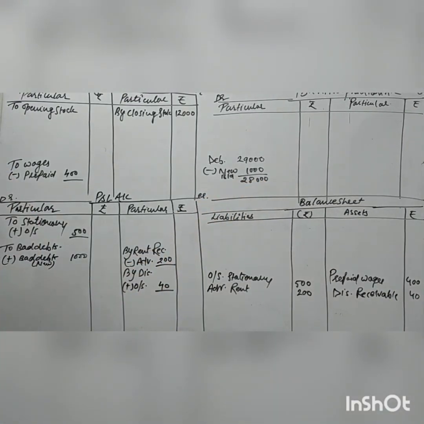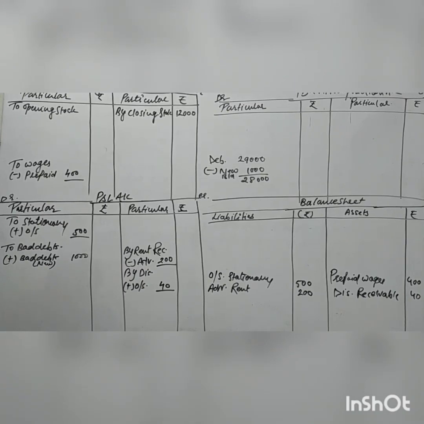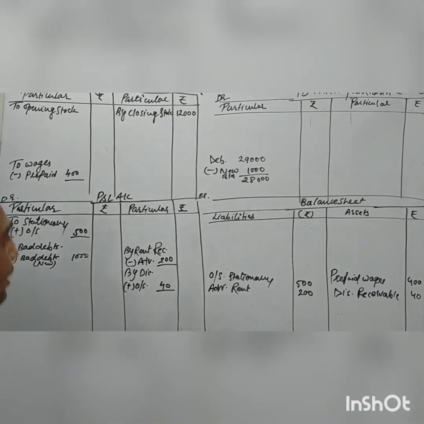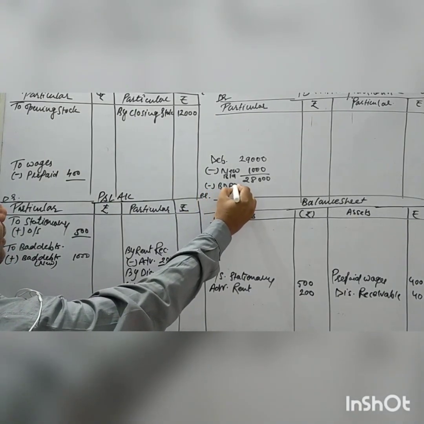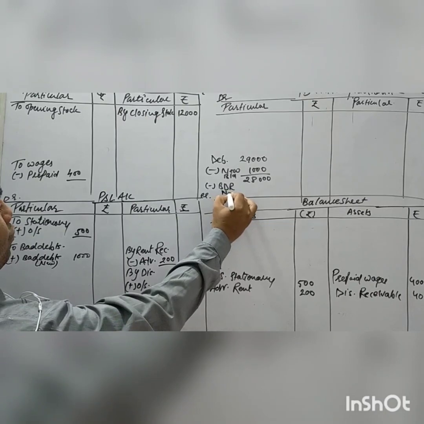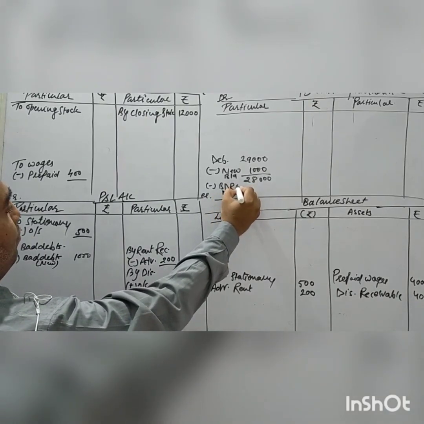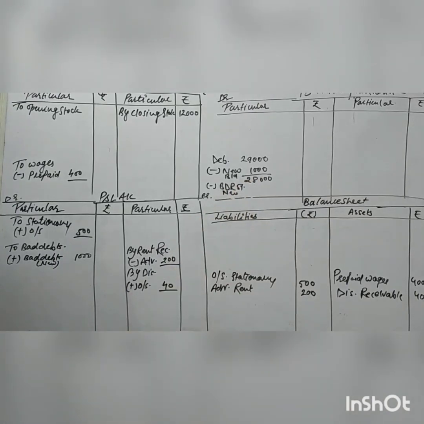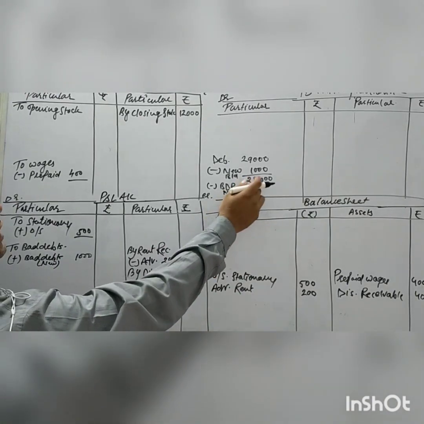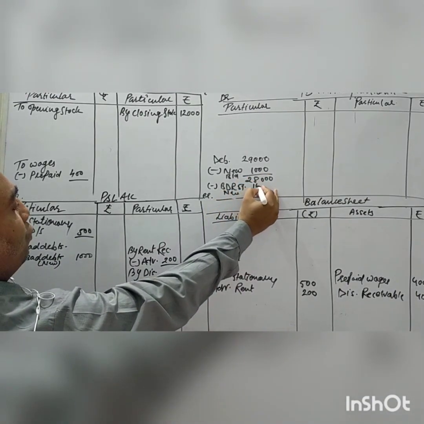Now we have to maintain a 5% bad debt reserve. So new bad debt reserve, also BDR, is a new reserve. We will calculate 5% on this value. So 5% of 28,000 comes to 1400.